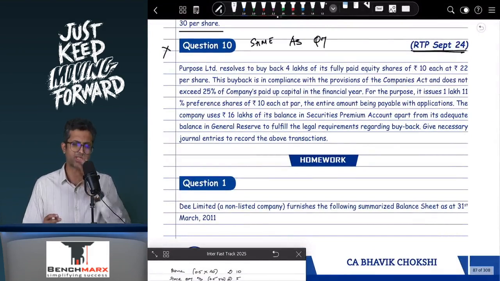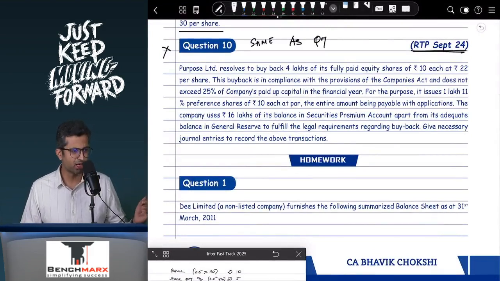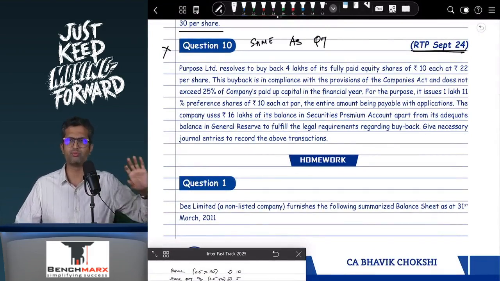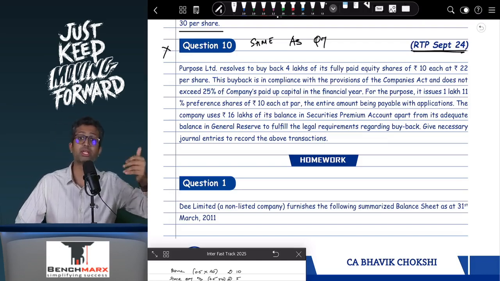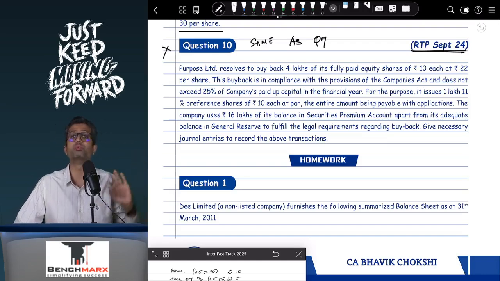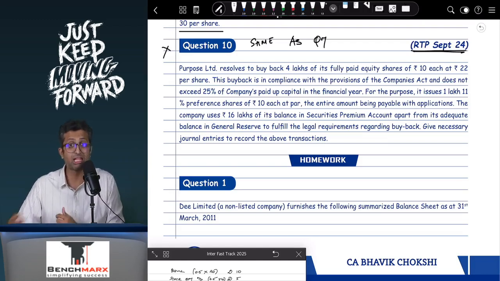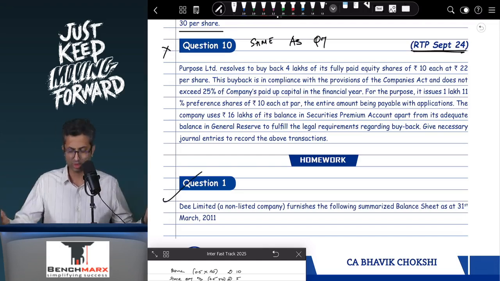Now within the homework section, question 1 and 2 are broadly similar. There's one adjustment over there, which is relevant if preference shares are issued, let's say, a few months back for the purpose of buyback. Then while creating a CRR, you will consider those preference shares. Like if I read question 1 or even question 2, they are similar.